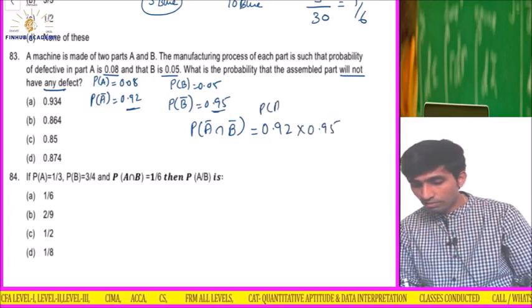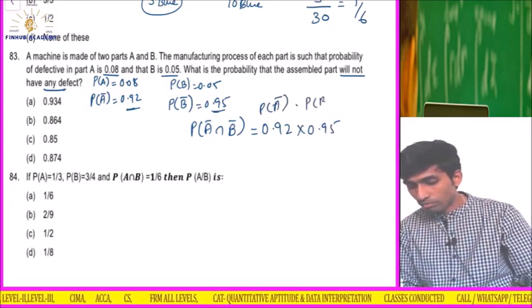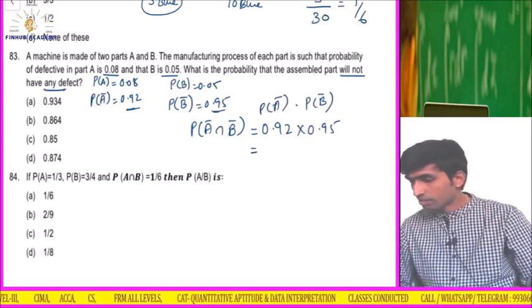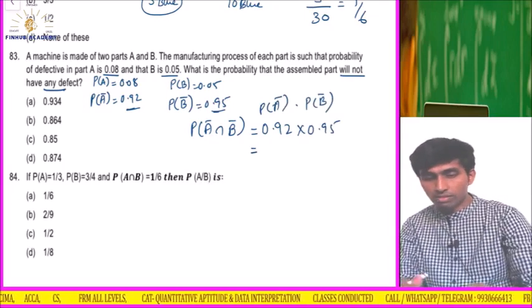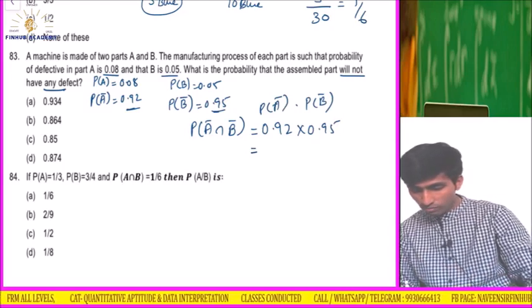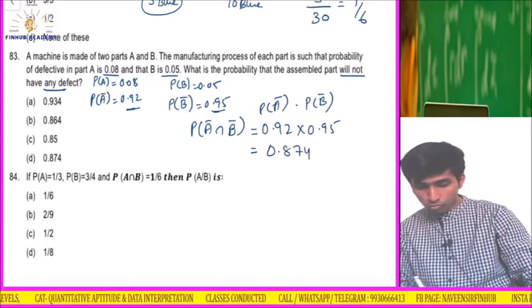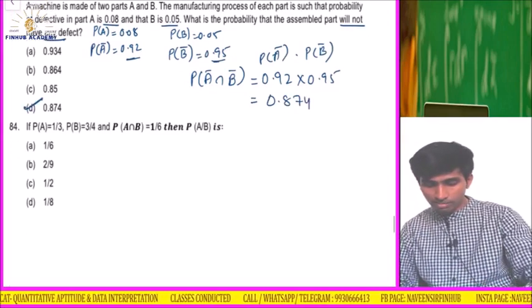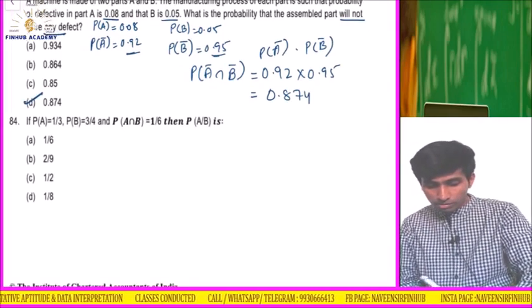We know this formula straight away. So the answer is 0.92 into 0.95, and I am getting 0.874. So the option is D. Simple. Okay, one more time.